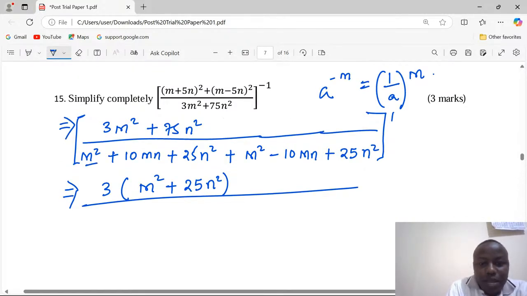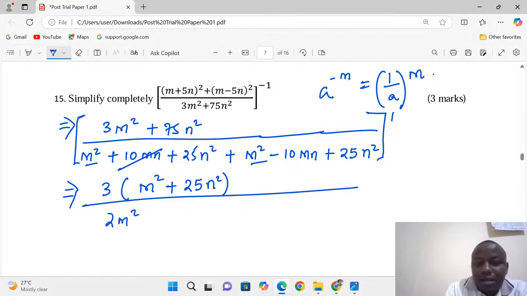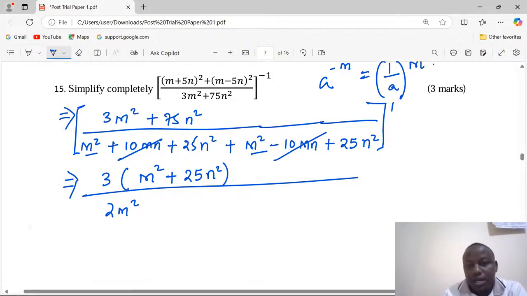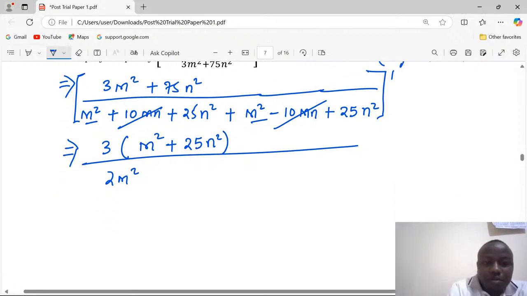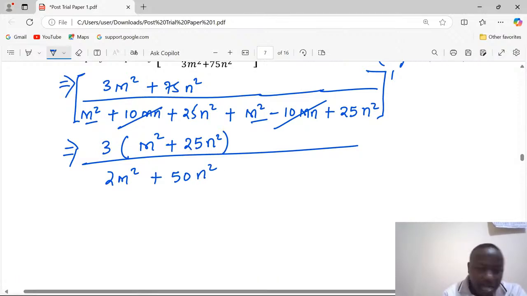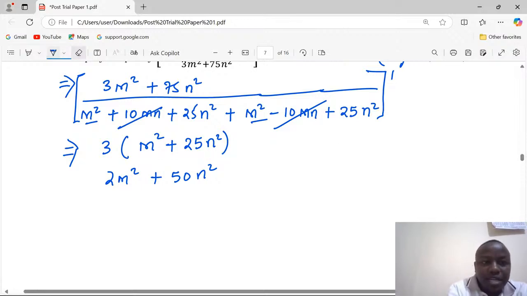So I'm having 2 m squared, then 10 mn minus 10 mn, that simplifies out. And finally, we'll be adding 25n squared and 25n squared to give us 50n squared. Yeah, 50n squared.